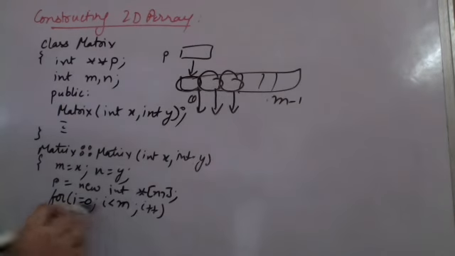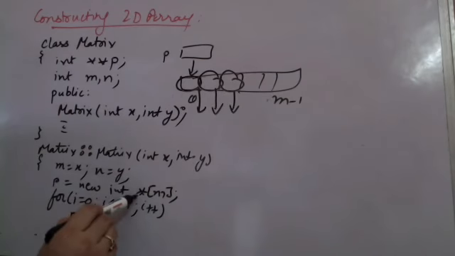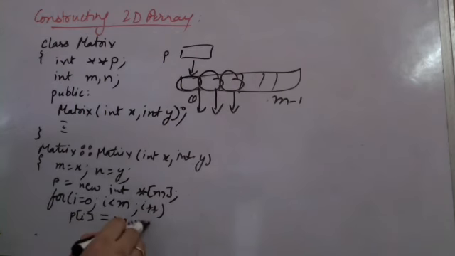Now I am going to say that p of i, a pointer location, is equal to new. I am going to allocate new integer of size n. Column size का array allocate करना है dynamically to this p.